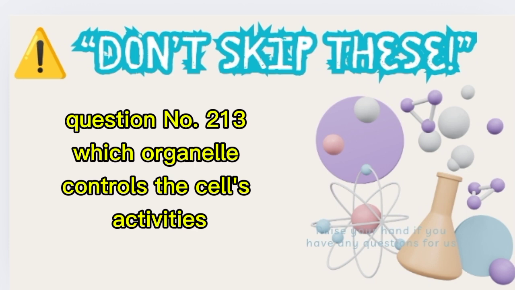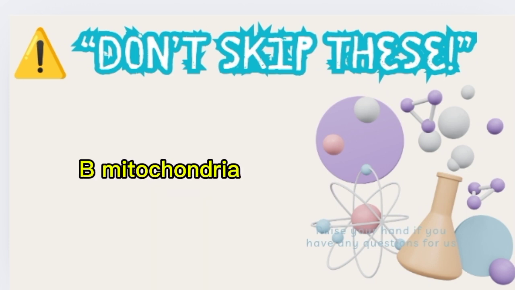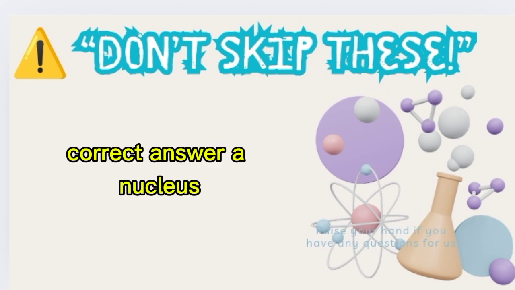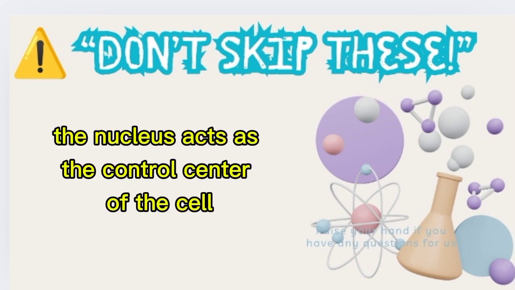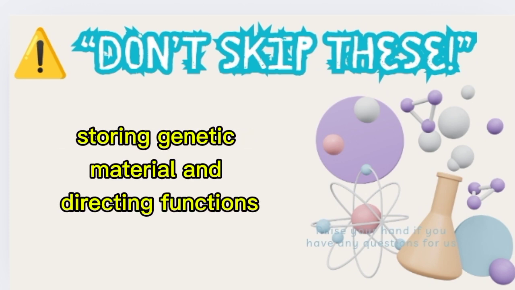Which organelle controls the cell's activities? A. Nucleus. B. Mitochondria. C. Ribosome. Correct answer: A. Nucleus. The nucleus acts as the control center of the cell, storing genetic material and directing functions.